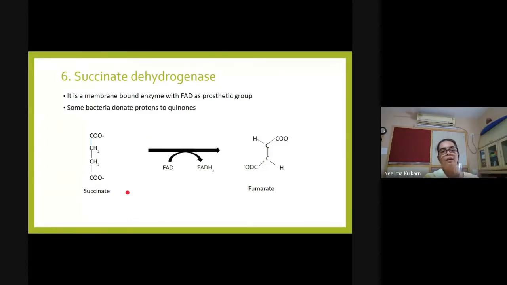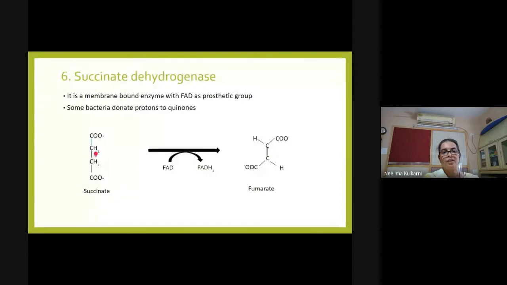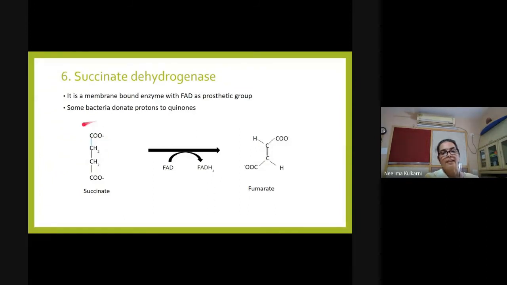The dehydrogenation reaction takes place at the catalytic site. In this example, the carboxylate interacts with the amino acids present in the enzyme which are positively charged, because carboxylate is negatively charged, and this is how the carboxylate groups hold the succinate, bringing these two carbons in front of the catalytic site which has FAD bound there.